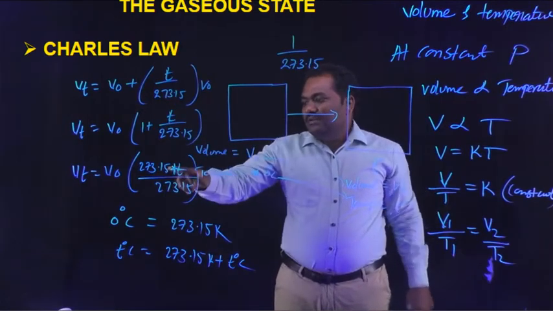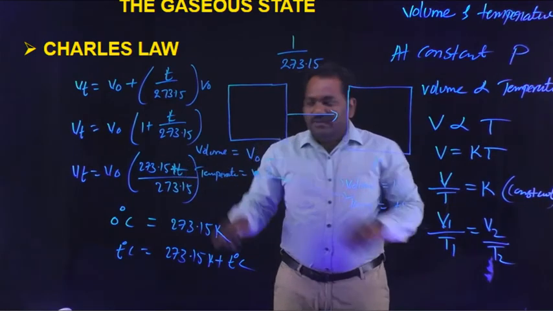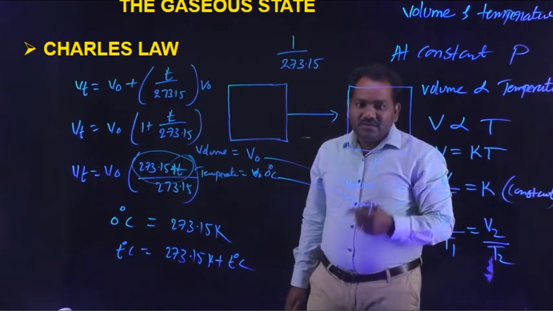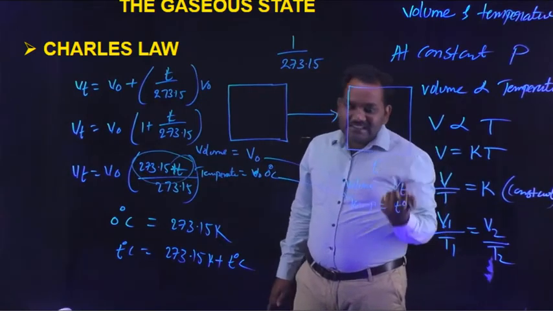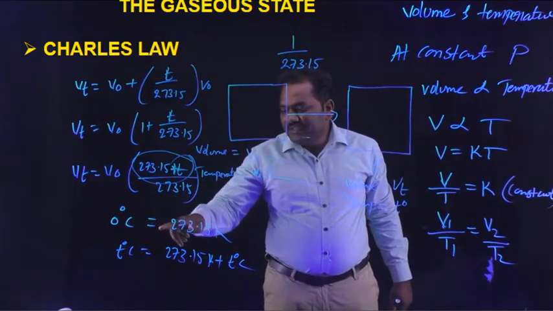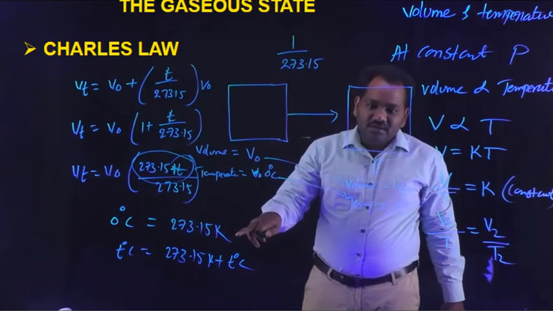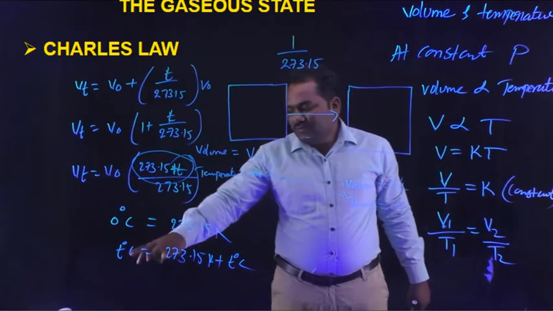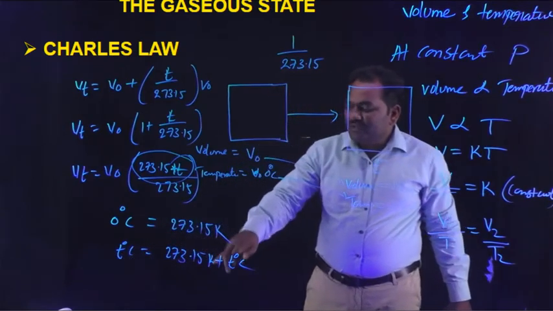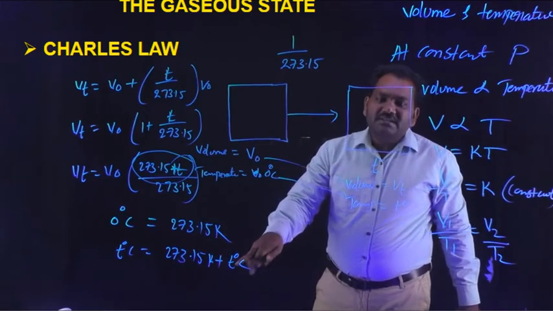From 273.15 plus T we can introduce the new scale, called the Kelvin scale. The difference between the Celsius scale and the Kelvin scale is that 0 degree Celsius is 273.15 Kelvin in the Kelvin scale, and T degree Celsius is equal to 273.15 Kelvin plus T degree centigrade.